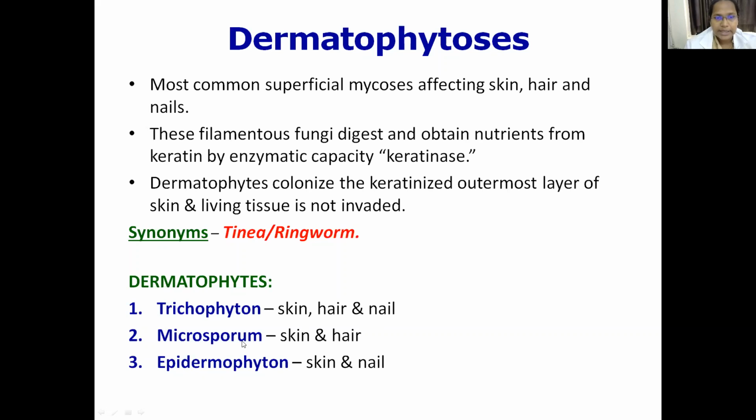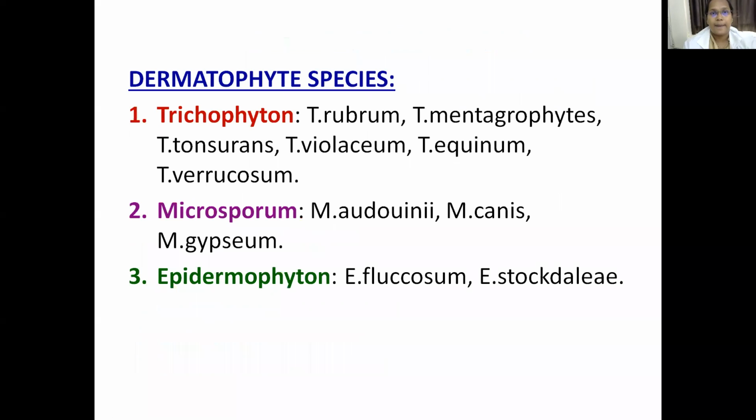Microsporum affects only your skin and hair, whereas Epidermophyton infects only your skin and nails. This is an important point we should remember. So, Trichophyton produces infection of skin, hair and nail; Microsporum produces infection of skin and hair; Epidermophyton produces infection of skin and nail.